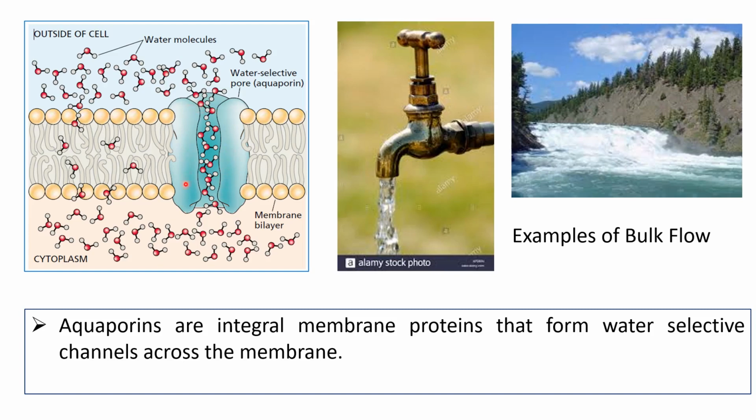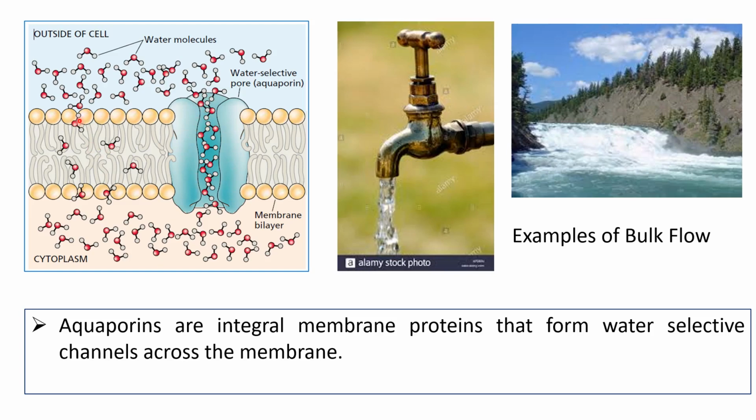These are protein channels, and the inside cavity of these protein channels is made up of hydrophilic amino acids. So water molecules can easily pass through these transmembrane proteins, which are known as aquaporin.